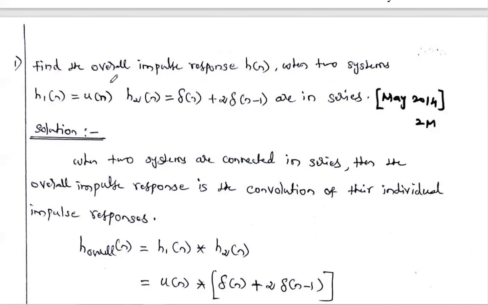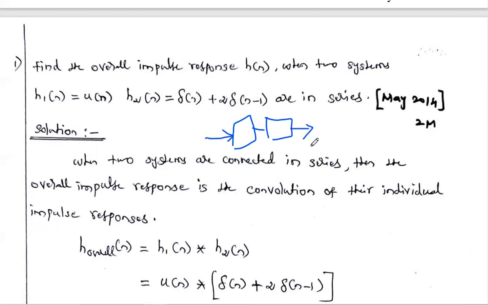Find the overall impulse response h of n when two systems, h1 of n is equal to u of n, h2 of n is equal to del of n plus 2 into del of n minus 1, are in series. Here the two systems S1 and S2 are connected in series. We give input to the first system and take output from the second system; this connection is called a series.